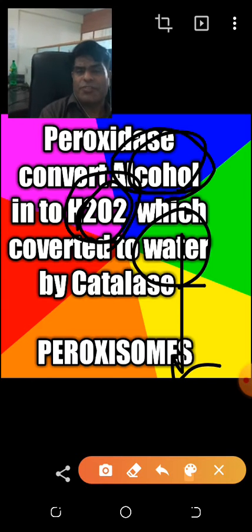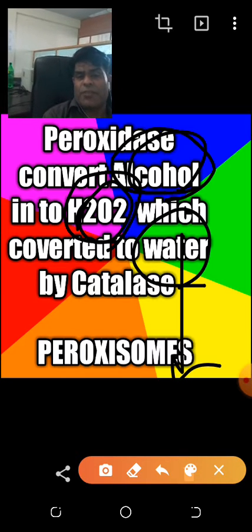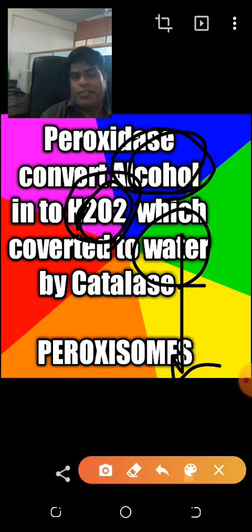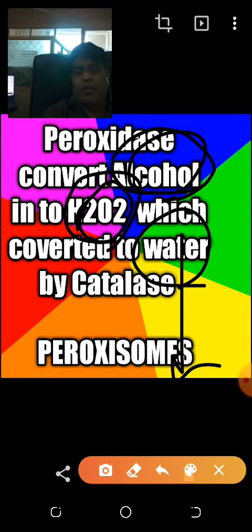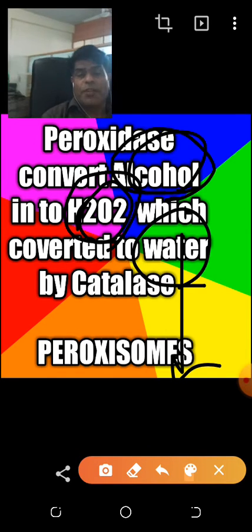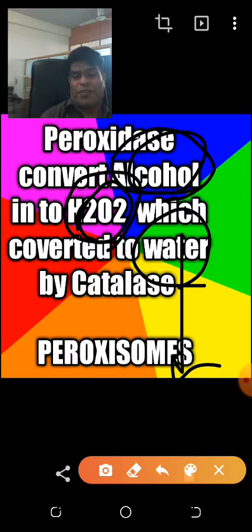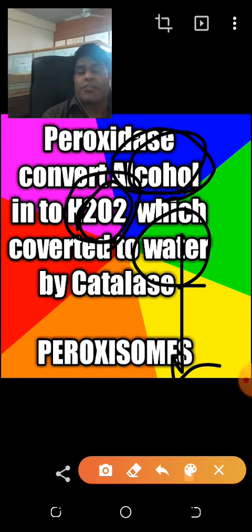I will define oxidation and reduction very quickly. Addition of oxygen, removal of electron, removal of hydrogen is called oxidation. Very easy: O plus, E minus, H minus. Reduction: removal of oxygen, addition of electron, addition of hydrogen is called reduction. We discussed this in the class. Oxidation and reduction are collectively called redox here. Peroxisomes are the centers where oxidation-reduction reactions take place.